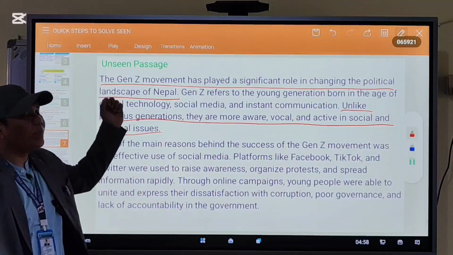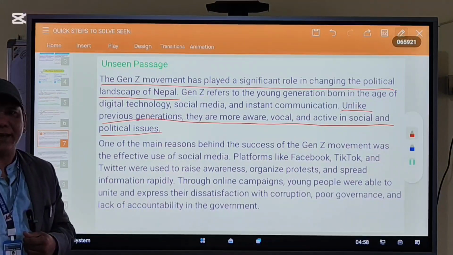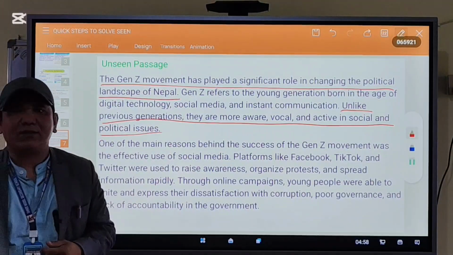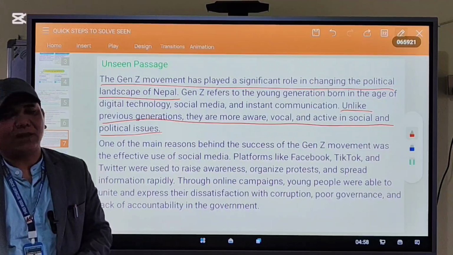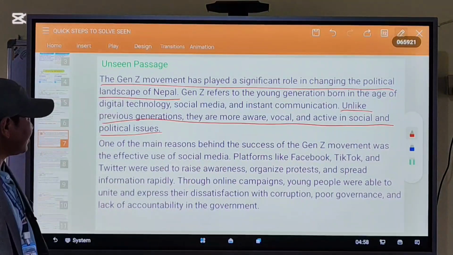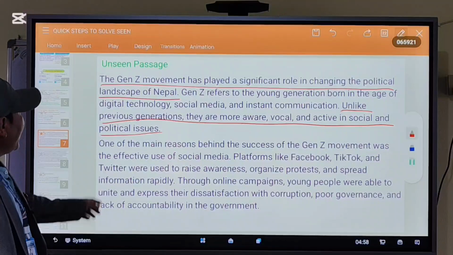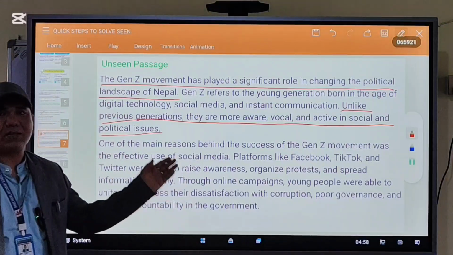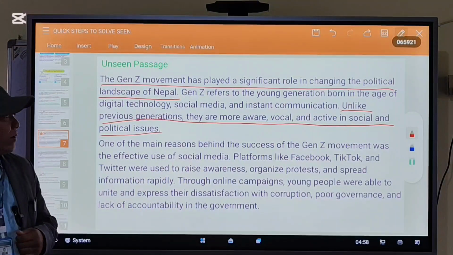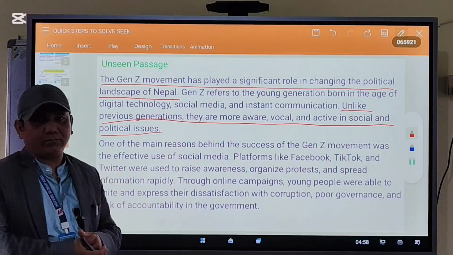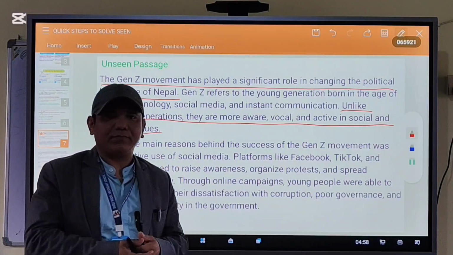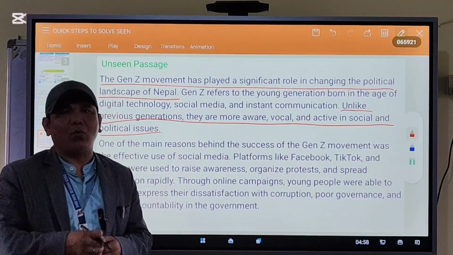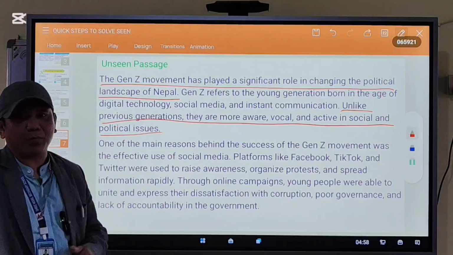What does the first line represent? Definitely, it means the Gen Z movement has changed the government of Nepal. And the last line represents that all the Gen Zs are aware and active in social media. It means social media played a vital role in the Gen Z movement.